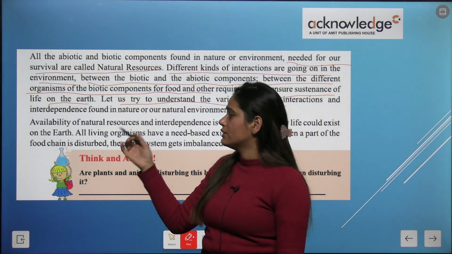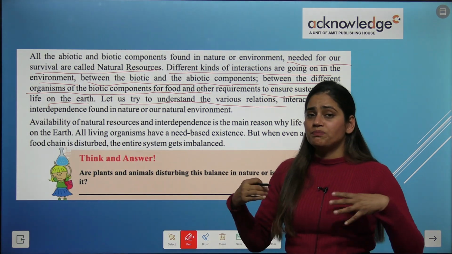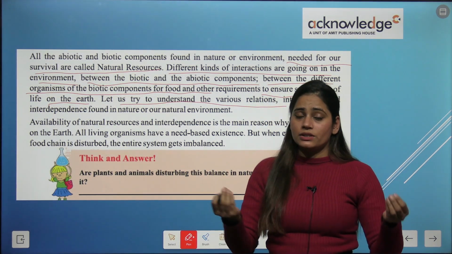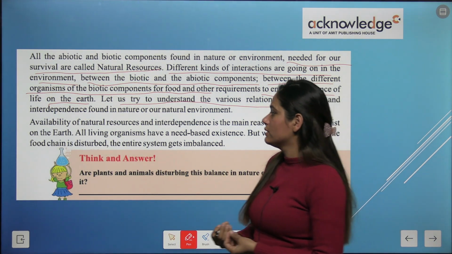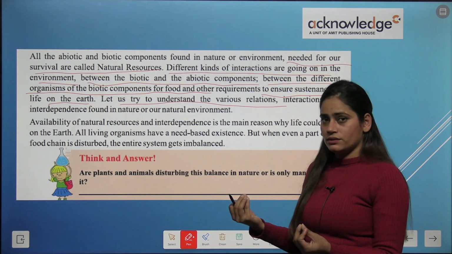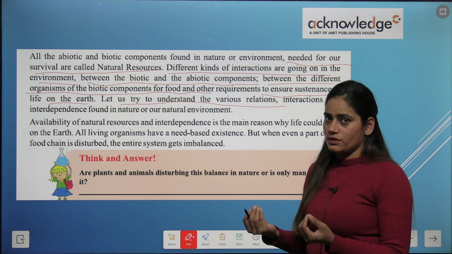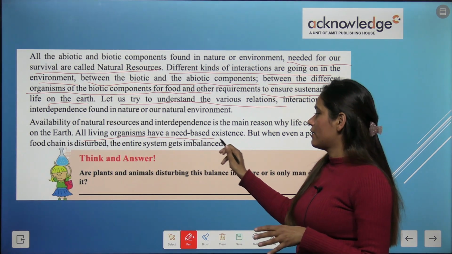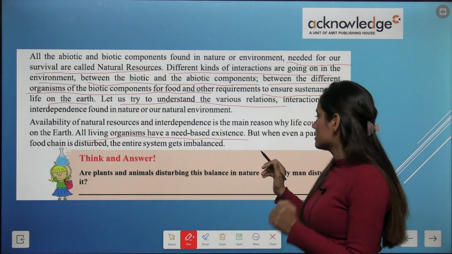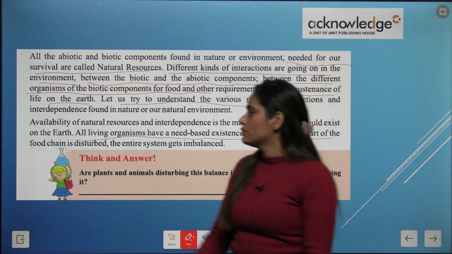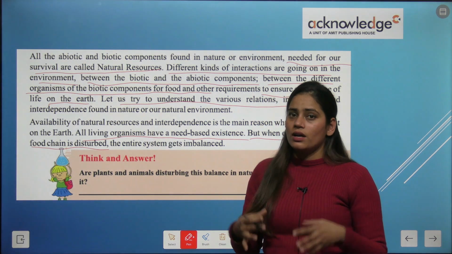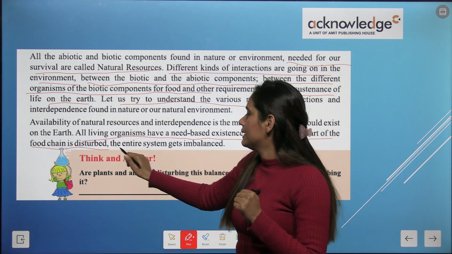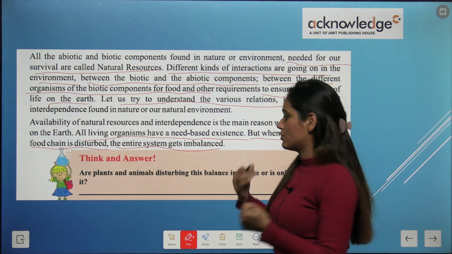It's as we have many things, okay, in environment and all the things available for us, and these all are things needed for us, like we needed all the things, okay. All living organisms have a need based existence, but when even a part of the food chain is disturbed, if the food chain will disturb, so what will happen? The entire system gets imbalanced, okay.